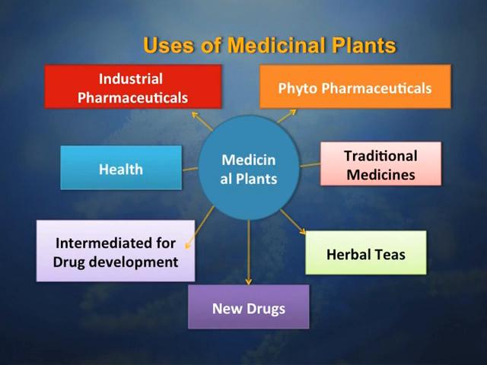Then industrial pharmaceuticals, large scale production, then local medicines like traditional medicines, then herbal teas, which we hear about frequently nowadays, then intermediate drug development. So, herbal medicines are one of the components used in drug development too.